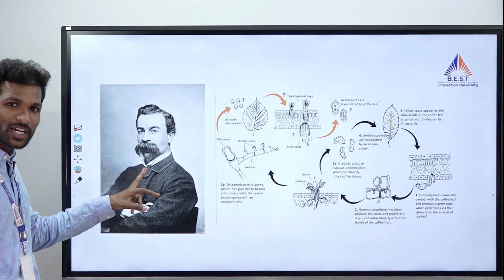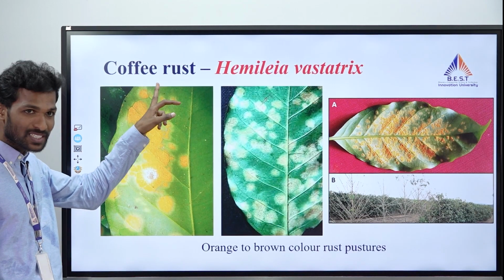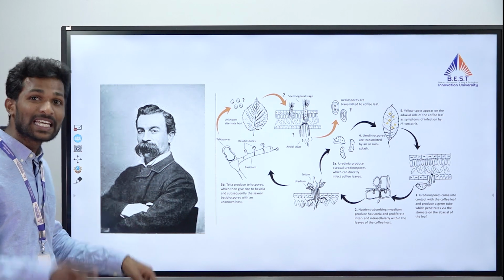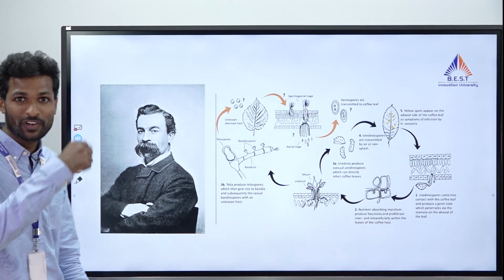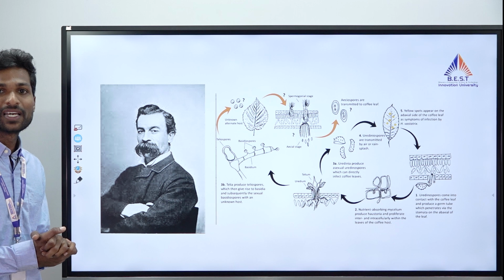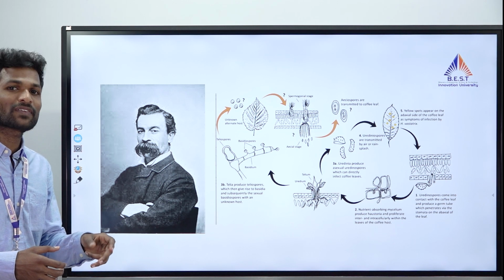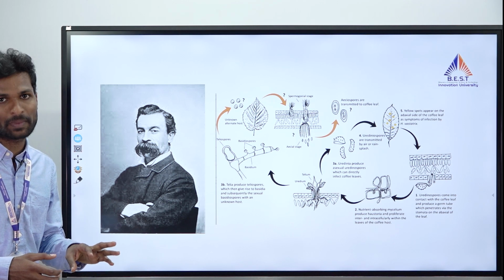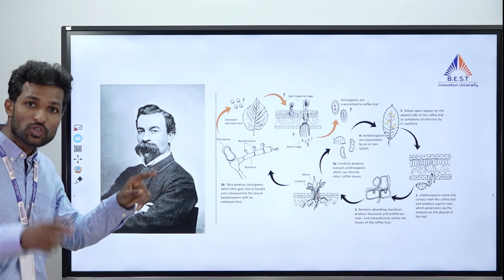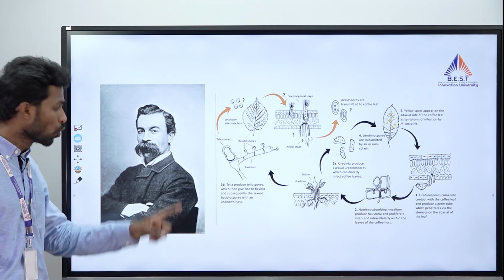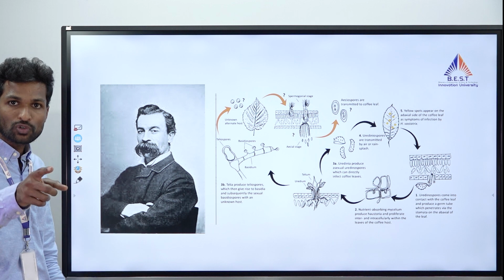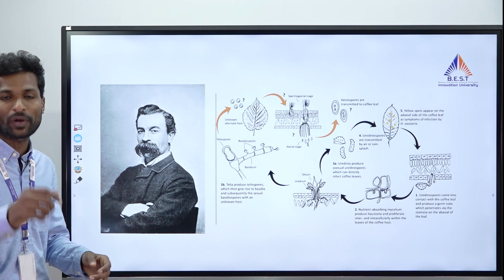So he is H.M. Ward. He is H.M. Ward, as I told you, coffee rust, right? He is a student of Anton de Bary, that I told you about, right? He is the father of plant pathology, otherwise called the founder and father of experimental plant pathology. It was Anton de Bary who asked H.M. Ward to go to Sri Lanka. Actually, the British government wrote a letter to Anton de Bary.